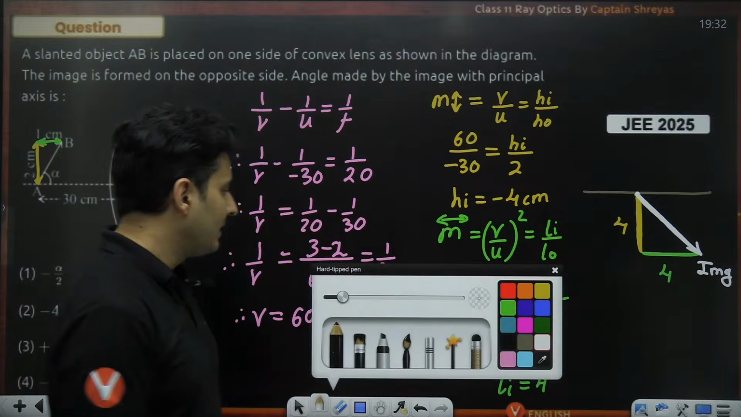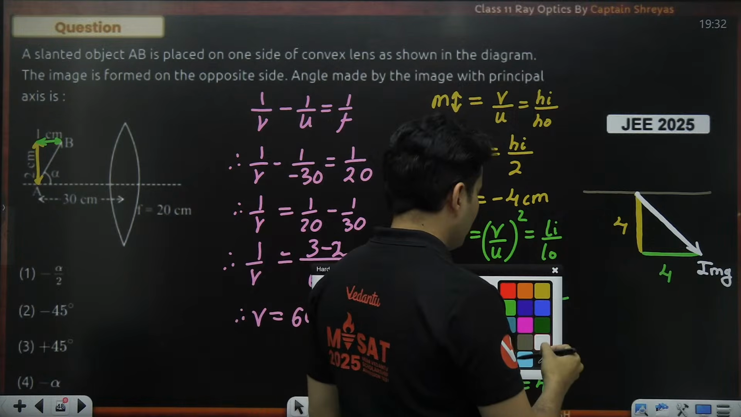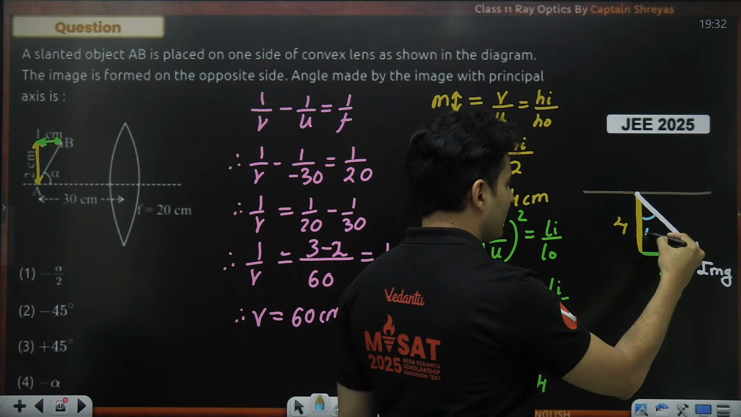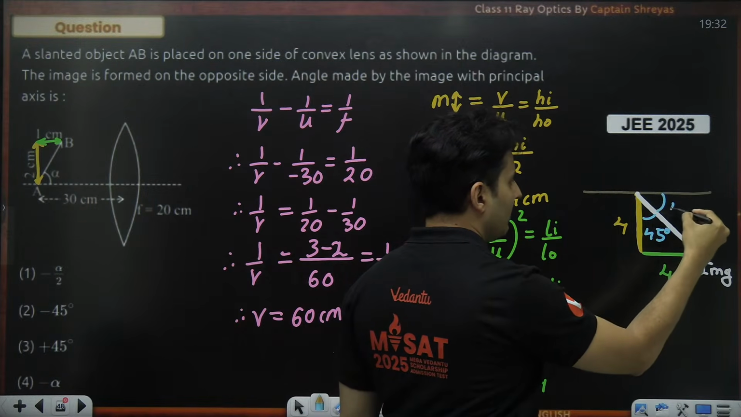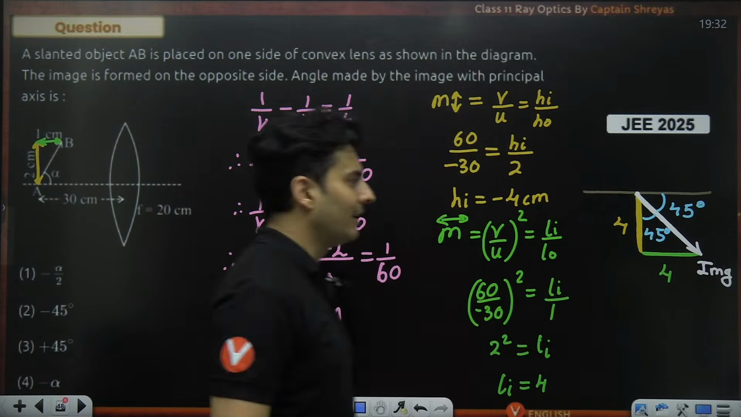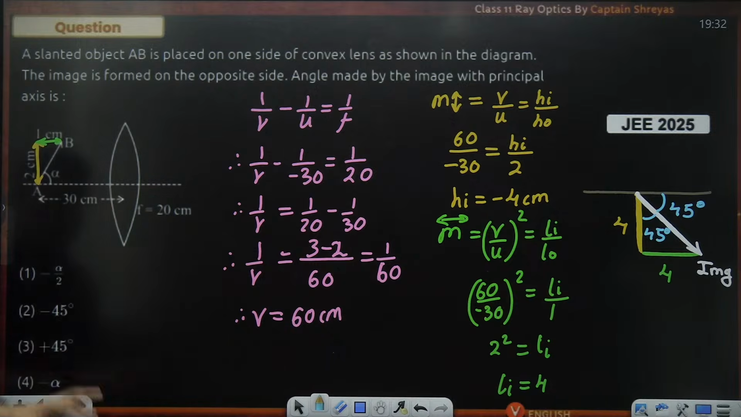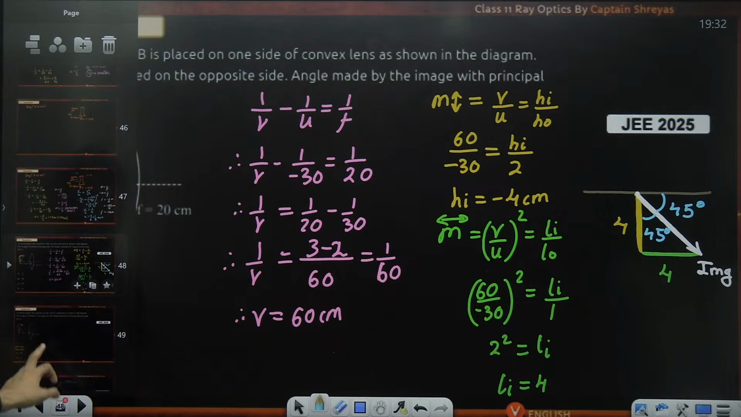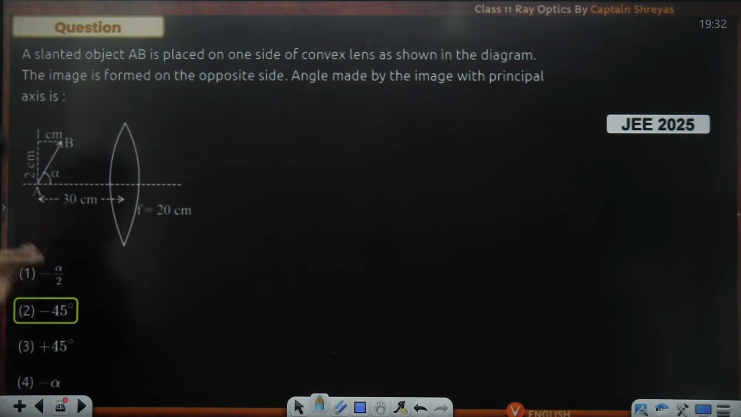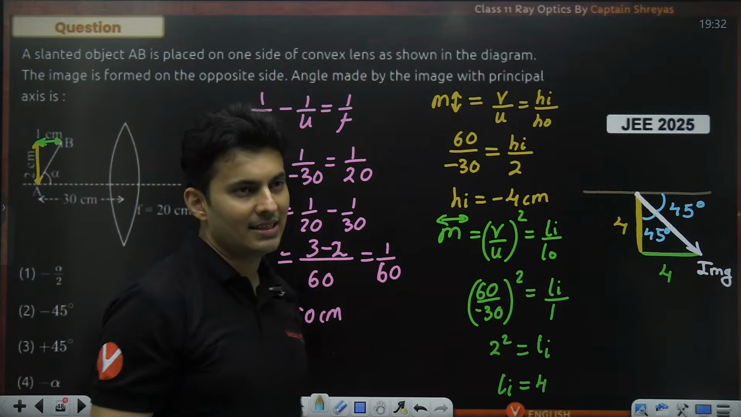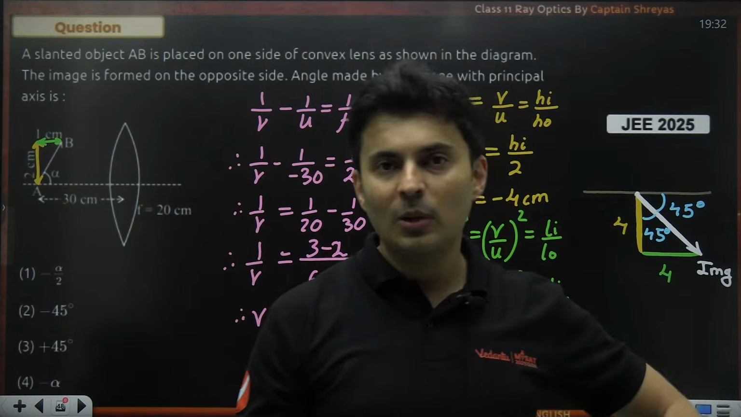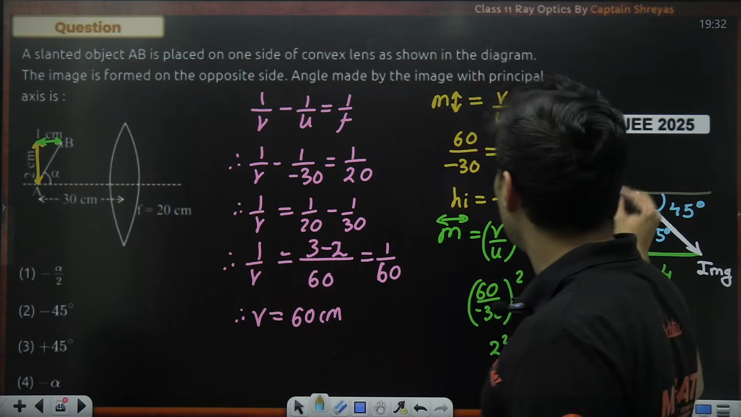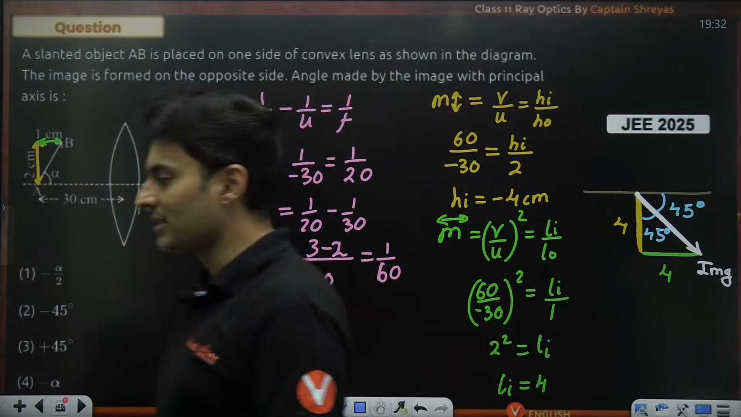So this clearly tells that, boss, this is 45 degree and with the principal axis also you are making 45 degree. Hence the final answer will be 45 degrees. Yeah, it will be 45 degrees, but on the negative side. Why negative side? Because it is below the principal axis. If it was above, positive, below, negative. That's all. So what a beautiful question of ray optics which has come.